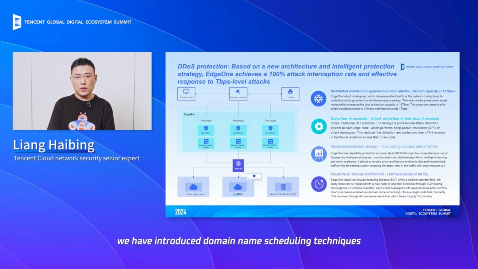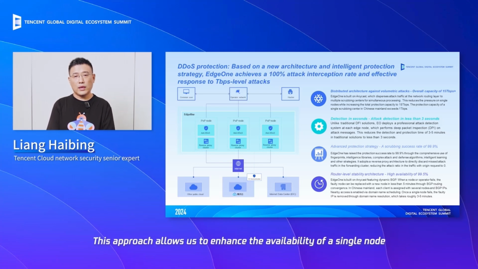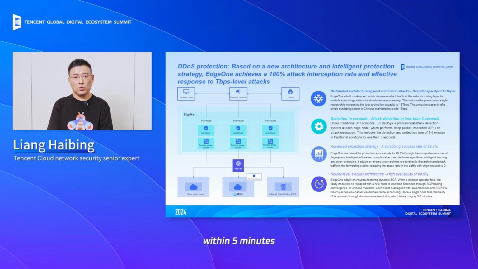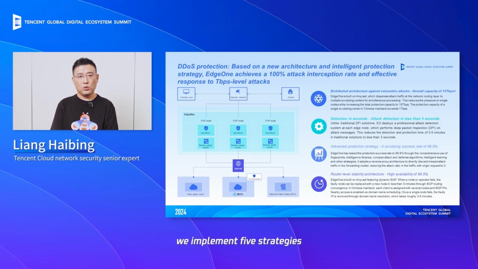Additionally, we have introduced domain name scheduling techniques. By leveraging domain names, we can address availability issues with individual nodes or clusters. This approach allows us to enhance the availability of a single node within 5 minutes. As mentioned earlier, in addition to DDoS attacks, we are facing the challenge of mitigating CC attacks. During this process, we implement 5 strategies.